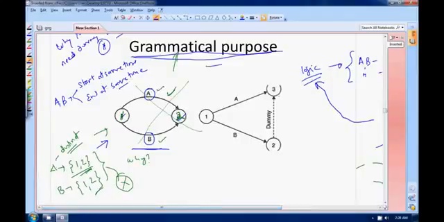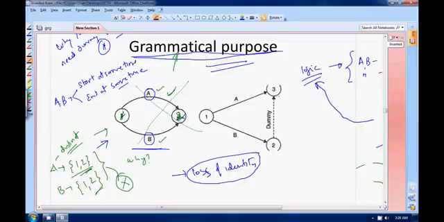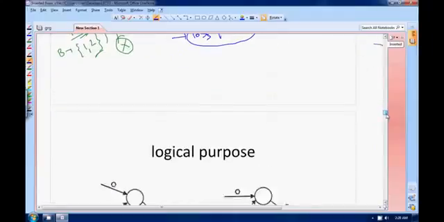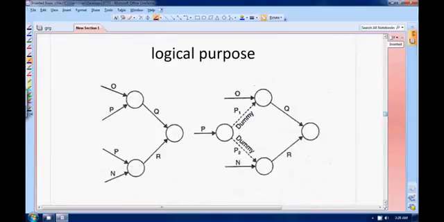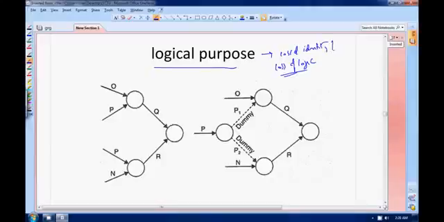So this is the meaning of dummy purpose, and this is one of the reasons why you have to provide a dummy activity. I call it loss of identity, you can remember it like this. Whenever you are having loss of identity, you have to provide a dummy activity. Moving on, second thing is loss of logic, logical purpose. So you have two things: loss of identity and loss of logic. What is the loss of logic?